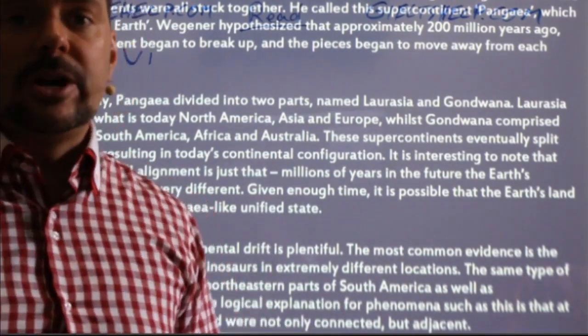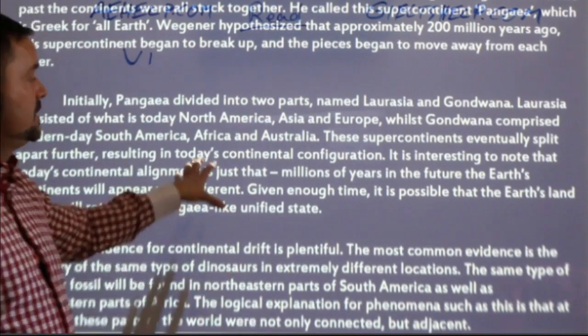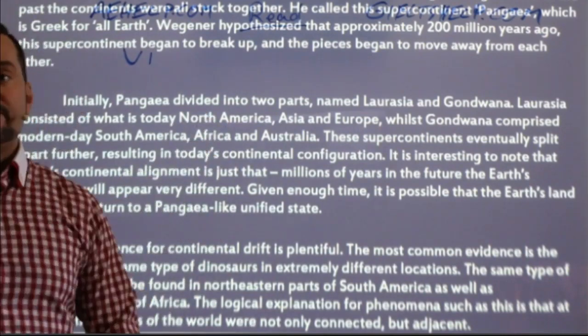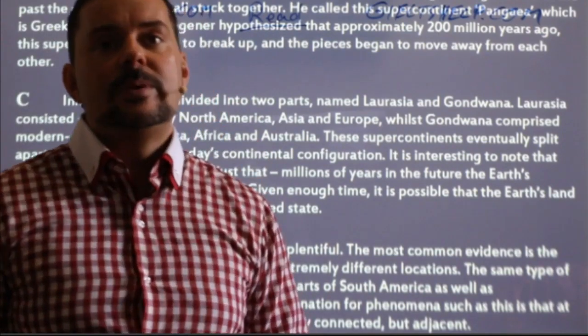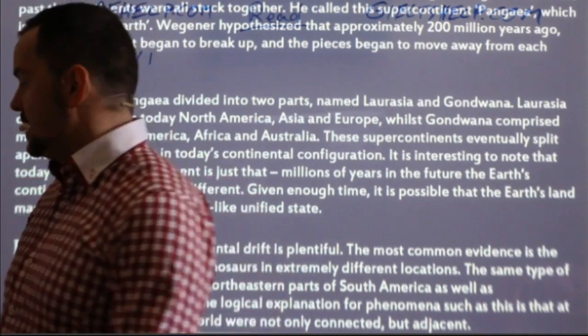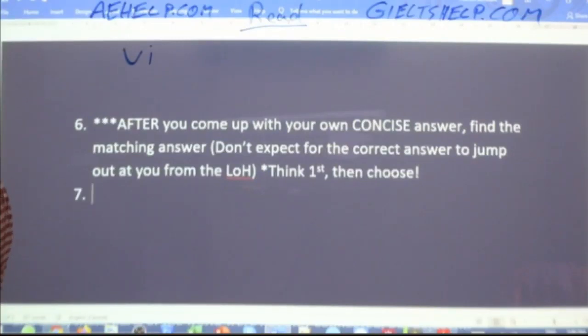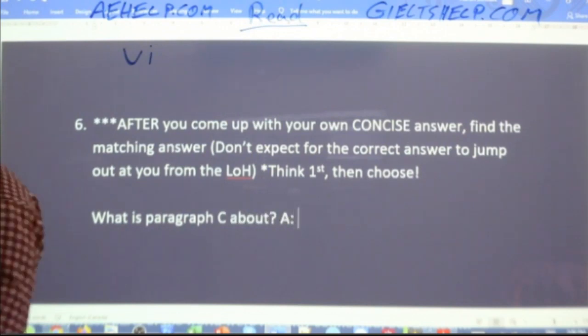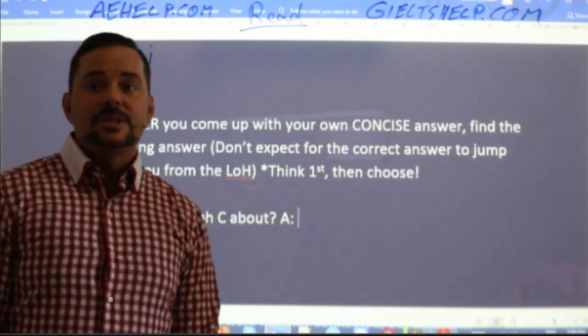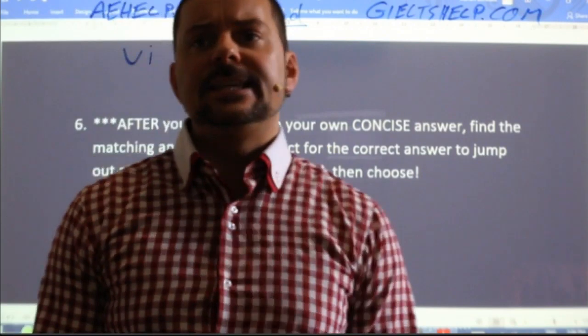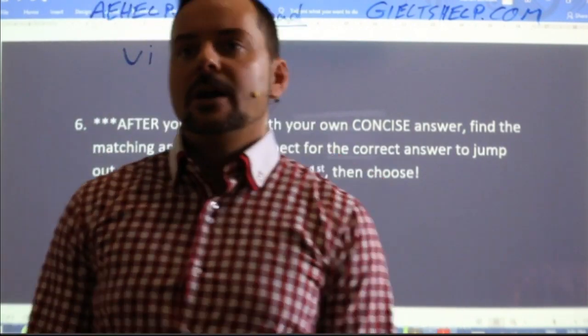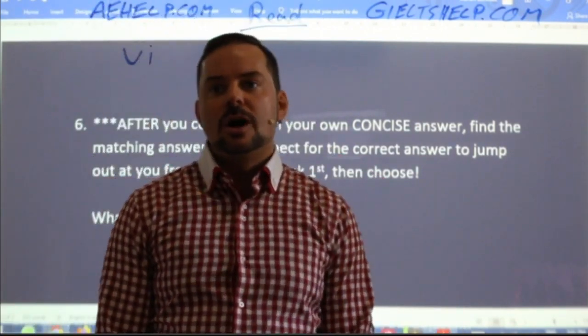So, what is this paragraph about? What is the main subject of this paragraph? What does it visually represent for the most part? Give me the answer, students. So, what is paragraph C about? Answer. So Tito says one becomes many. Yes. Okay, Tito, not bad. It's two continents become many.